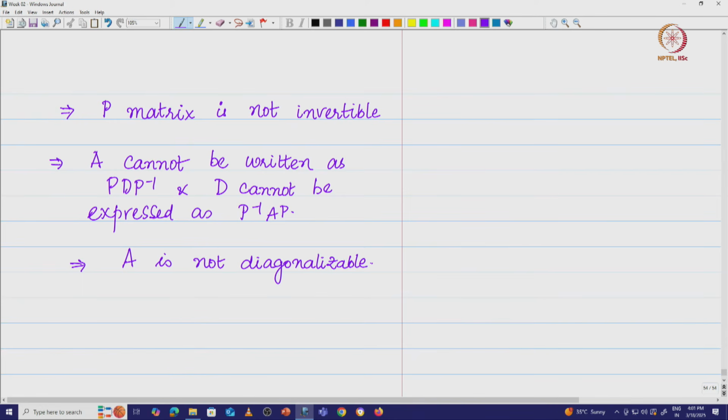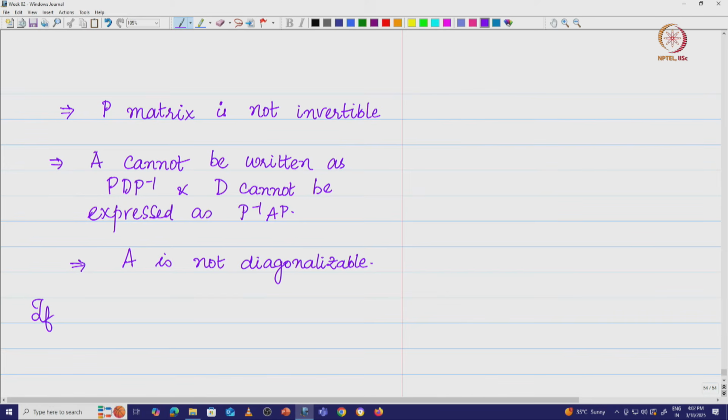The matrix A is not diagonalizable. So, what do we understand from here? Whenever the geometric multiplicity of a particular eigenvalue is less than the algebraic multiplicity, it makes the eigenvalue a deficient eigenvalue, which leads to the matrix A not being diagonalizable. Is this clear? That means you do not have an eigenvector matrix which is invertible. Therefore, A equal to PDP inverse fails. This is clear. So, we are going to write this.